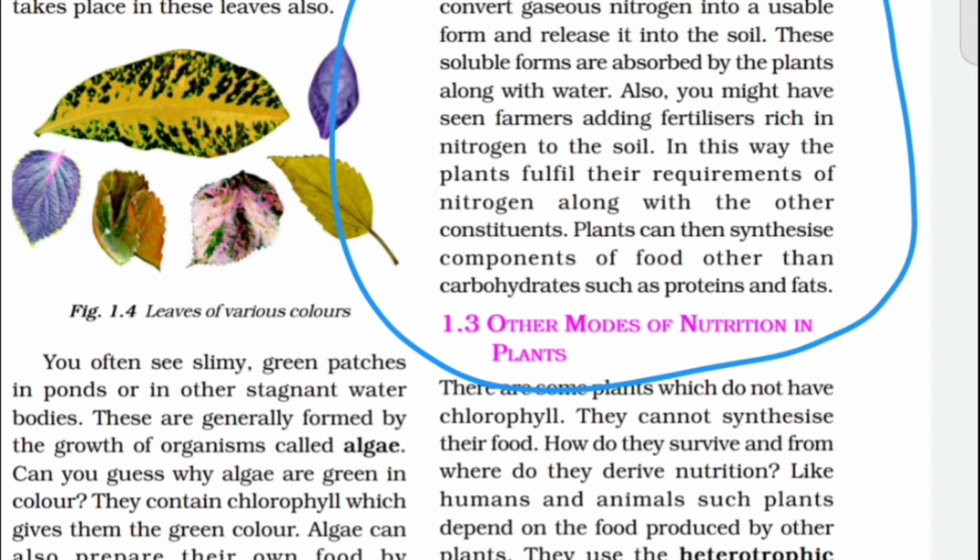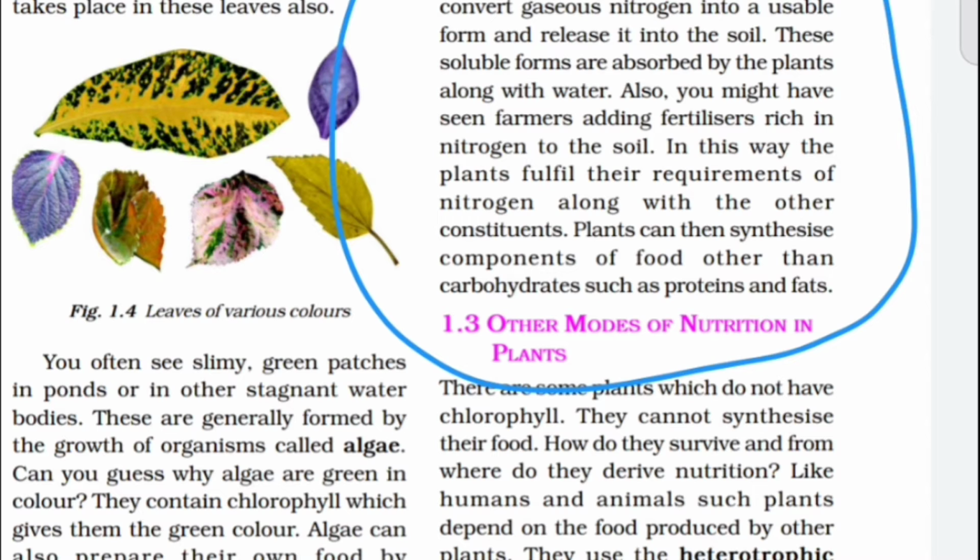Nitrogen fixation means the atmospheric gaseous nitrogen, which makes up 78% of the atmosphere, is converted into a form that plants can take, that is a usable form. So this is the sentence: however, plants cannot absorb nitrogen in this form, but soil has certain bacteria that convert gaseous nitrogen into a usable form and release it into the soil.